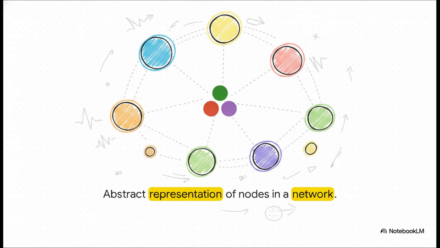In this abstract representation, those simple colored circles act as the interconnected nodes, or neurons, in the system. Obviously, real-world models have billions of these things, but visually boiling it down like this really helps us grasp how data flows from one point to another, getting processed and transformed along the way.